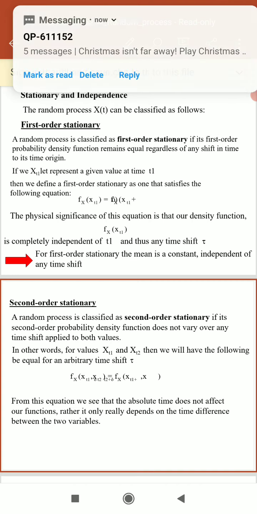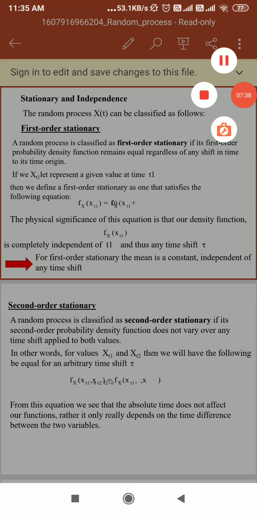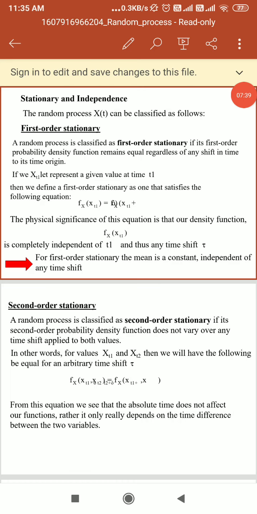So we can see it is completely independent of t1 and thus of any time shift tau. So for a first order stationary process, the mean is constant and independent of any time shift.